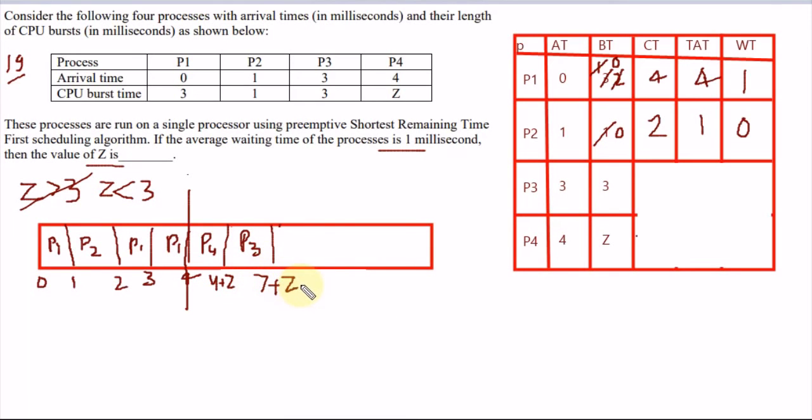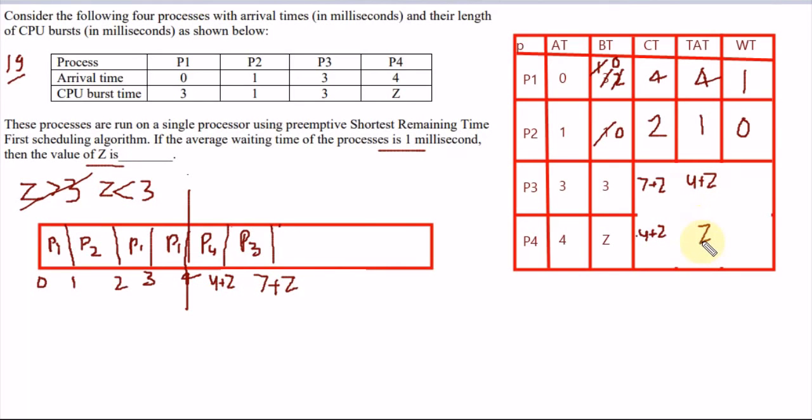Now the completion time of P3 is 7 plus z, and the completion time of P4 is 4 plus z. The turnaround time of P3 will be 4 plus z, and the turnaround time of P4 will be z.